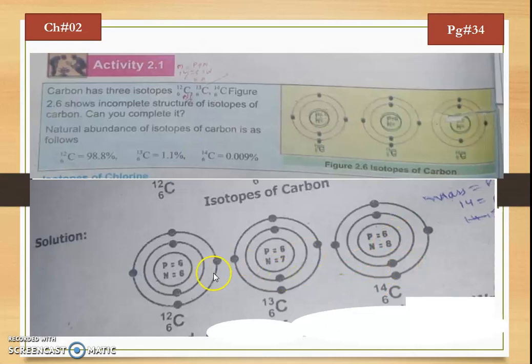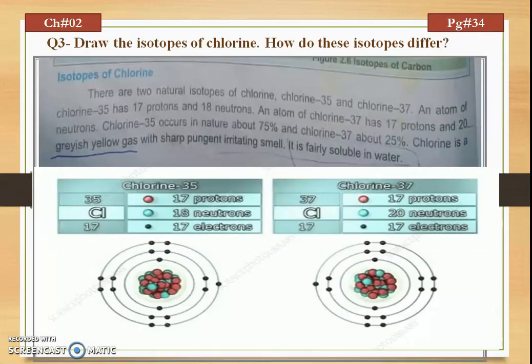Now we know the number of protons and the mass number of each isotope. We can easily calculate the number of neutrons by the formula we have already discussed: number of neutrons equals mass number minus atomic number. Our next question is: draw the isotopes of chlorine. How do these isotopes differ?